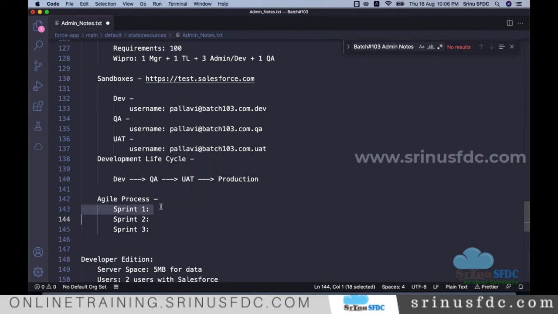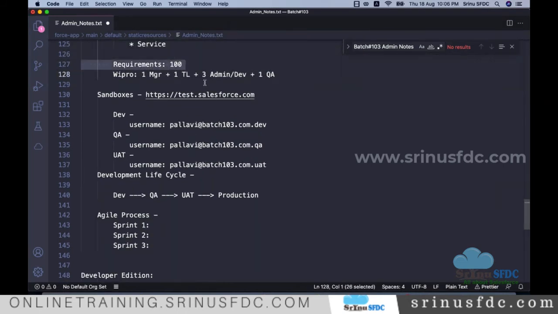Sprint is nothing but a phase, like when we frequently hear first phase, second phase, third phase. So instead of working on all 100 requirements at a time, let's say in the first sprint they are targeting only 5 requirements. How many people can do 5 requirements?